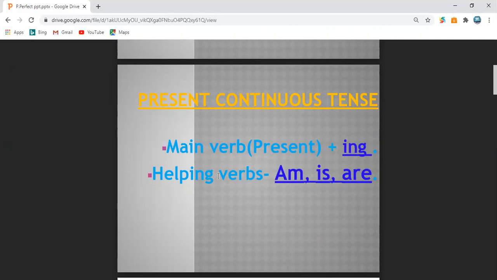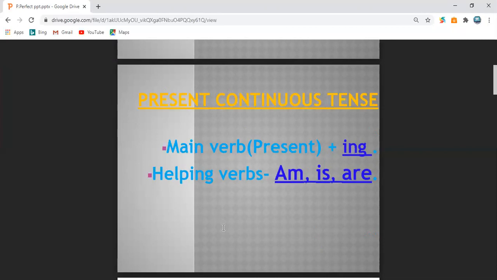Okay, helping verbs used for present continuous tense are am, is, are, and they are used in the sentences of continuous tense. And we have already discussed that main verb must have ing with it. And you will never find any time in present continuous tense.